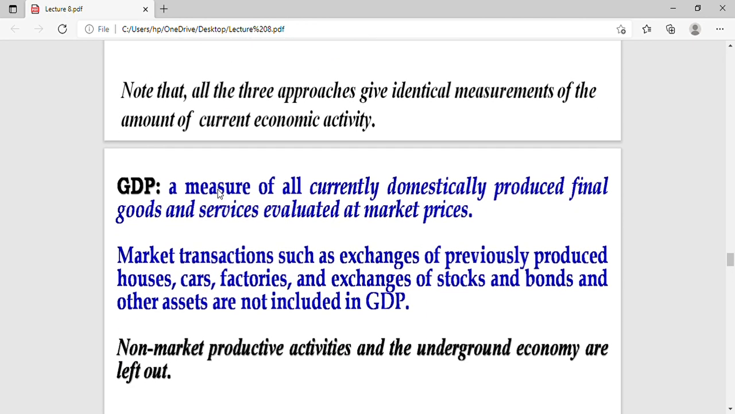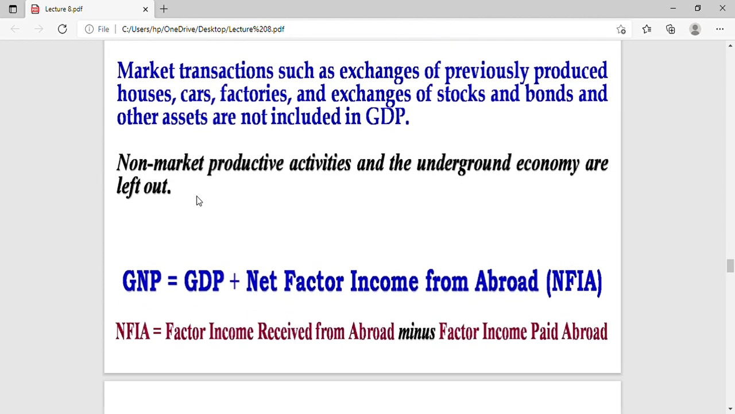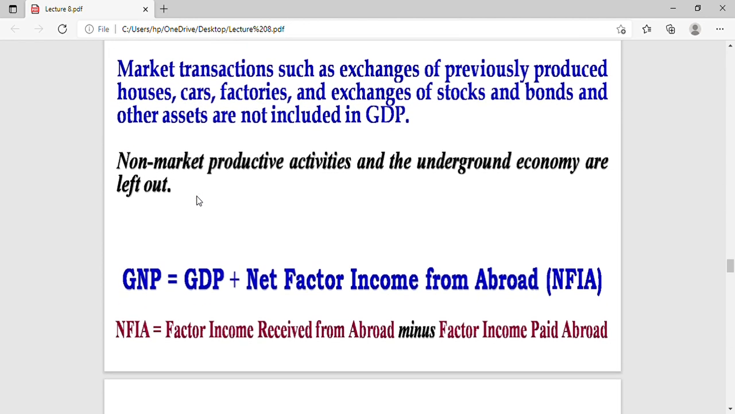GDP is the value of all currently domestically produced final goods and services evaluated at market price. It is the definition of GDP. Market transactions such as exchange of previously produced houses, cars, factories, and exchange of stocks and bonds and other assets are not included in GDP. Non-market productive activities and the underground economy are left out.